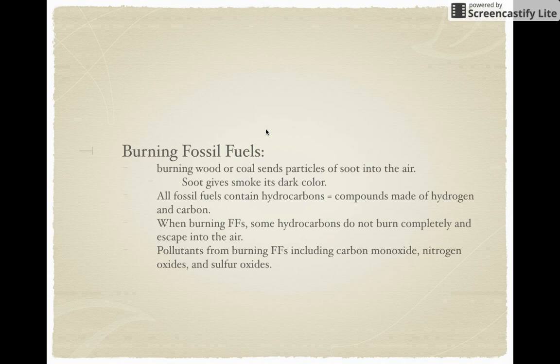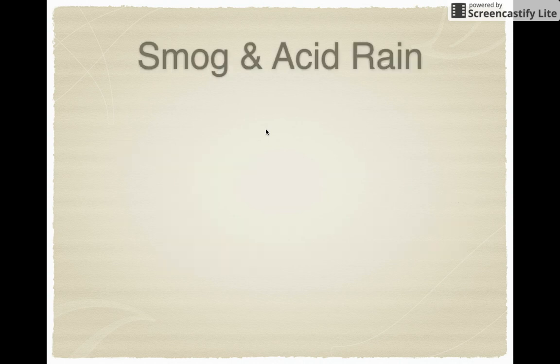Now, burning fossil fuels, again, something we've heard about before. Burning wood or coal sends particles of soot into the air, and soot is what gives smoke its dark color. All fossil fuels contain hydrocarbons, which are compounds made of hydrogen and carbon. When burning fossil fuels, some hydrocarbons do not burn completely and escape into the air. Pollutants from burning fossil fuels include carbon monoxide, nitrogen oxides, and sulfur oxides.